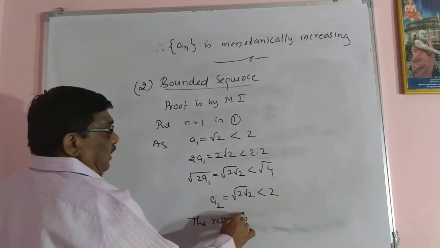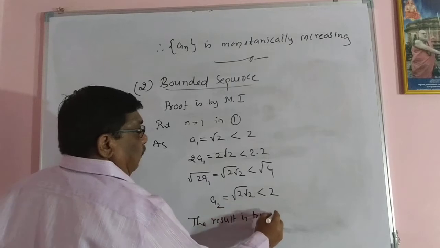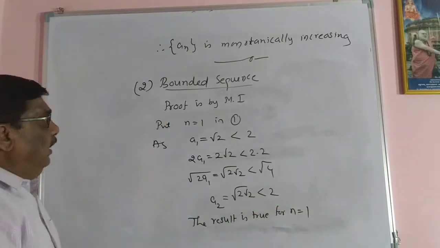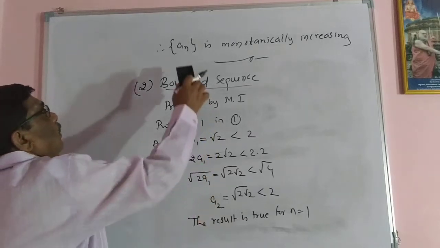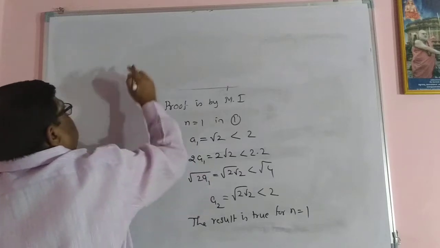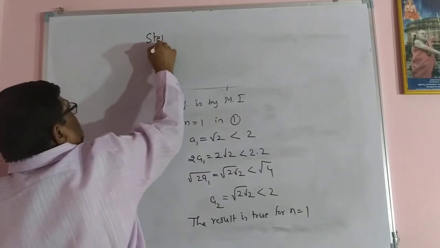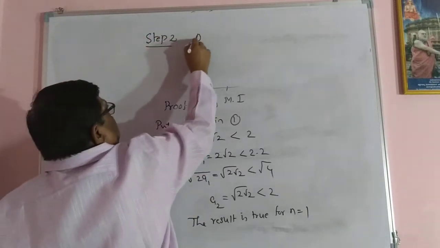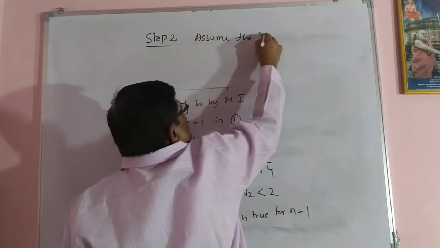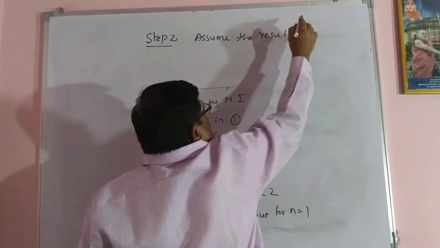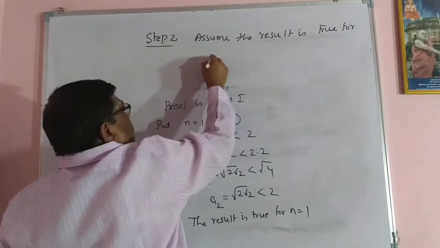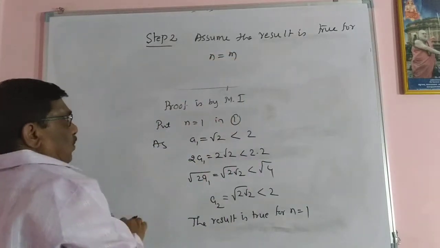So the result is true for n equal to 1. And step 2, assume the result is true for n equal to m.